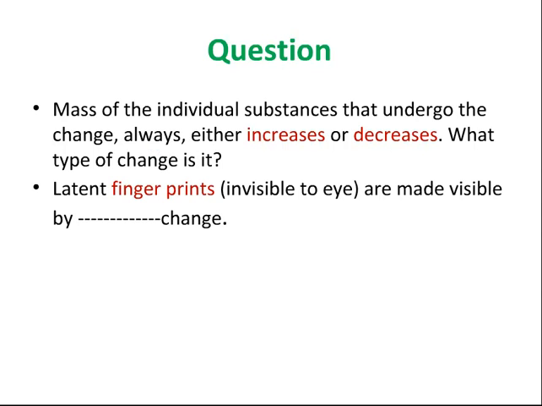Okay, so for example, I'll write down an equation here, the most simplest one: H2 gas reacts with Cl2 gas, and it is forming what? It is forming twice of HCl gas, of course, right? Now in this case, students, mass of hydrogen is different, mass of chlorine is different, and you are getting hydrochloric acid that has got a different mass. Okay, so what type of change it is, students? It is chemical change, right?